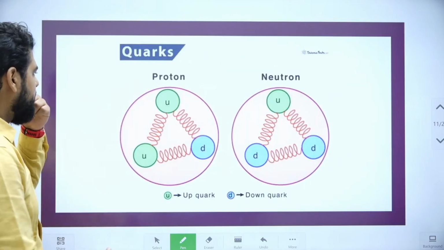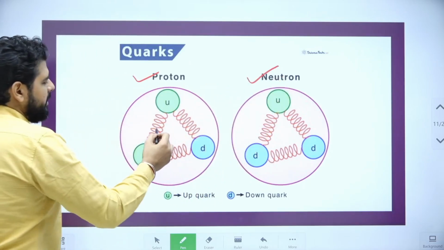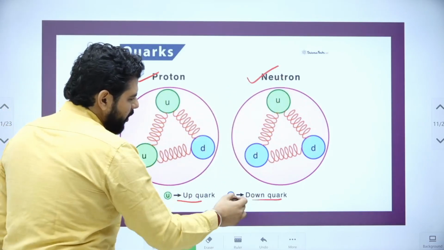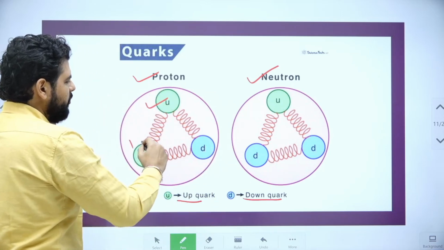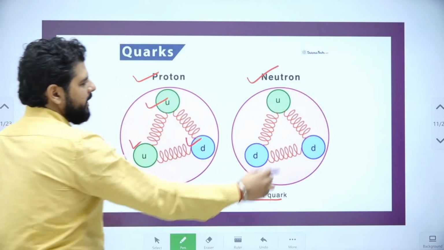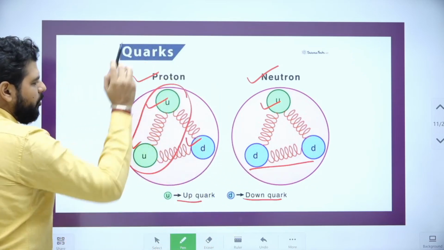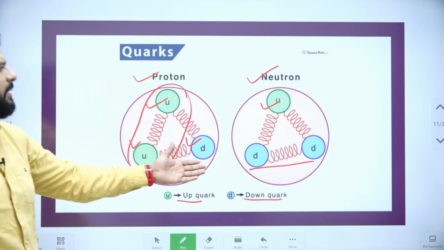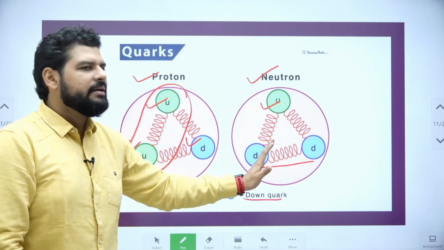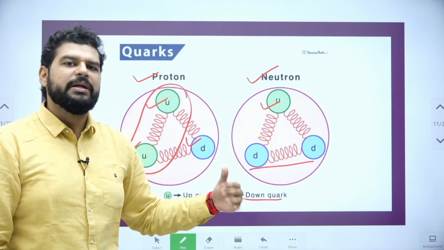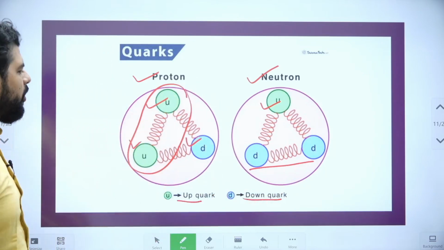Let's move ahead. Now here you can see proton and neutron. There are up quarks and down quarks, 2 of the 6 flavors of quarks, and each is made of 3 quarks. Here are 2 down quarks, here are 2 up quarks. This is something you can just understand. If you want to mug it up, you can, although it has very low probability of being asked, but it is important for understanding. This visualization is always important.